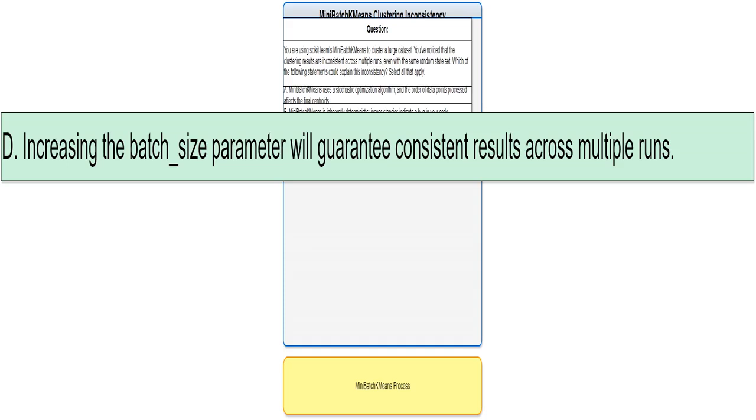This statement is incorrect. Increasing the batch size reduces the randomness but doesn't eliminate it completely. It's like making a larger Lego castle piece by piece. You have fewer steps and the randomness has reduced, but it is still not deterministic.